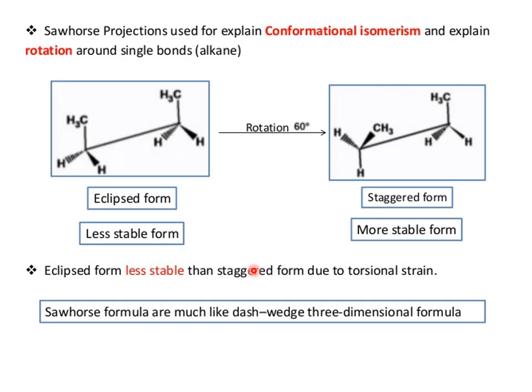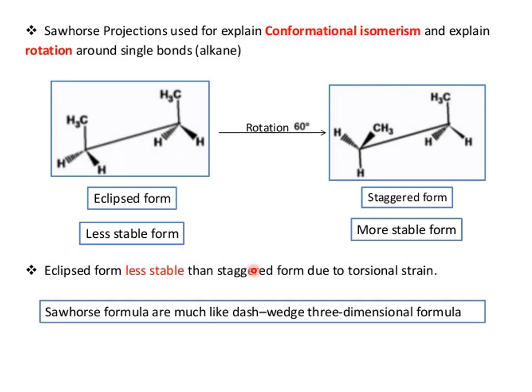The eclipsed form is less stable than the staggered form due to torsional strain, meaning torsion strain or angle strain occurs in the molecule. In the staggered conformation the bulky groups are away, and the two protons are behind the planes with a large dihedral angle.